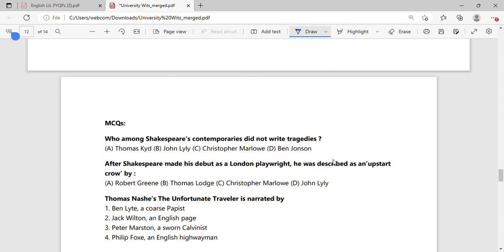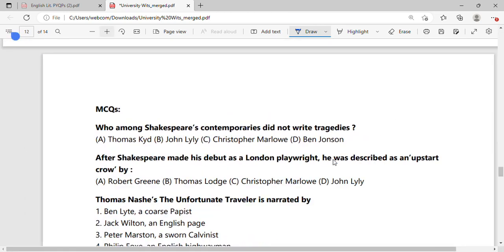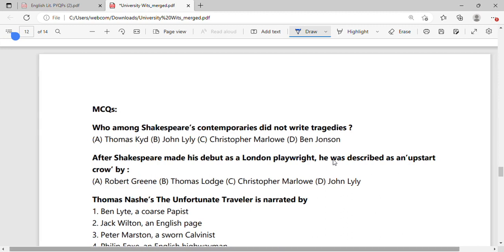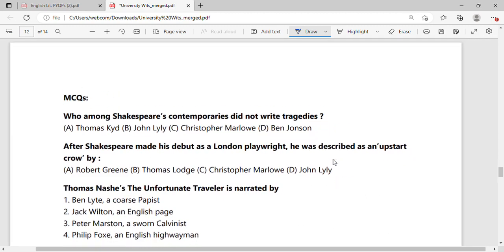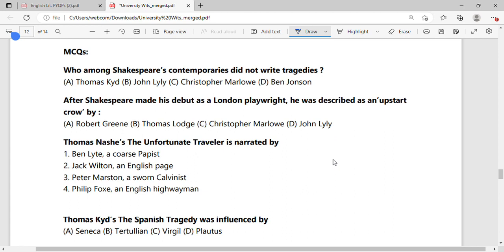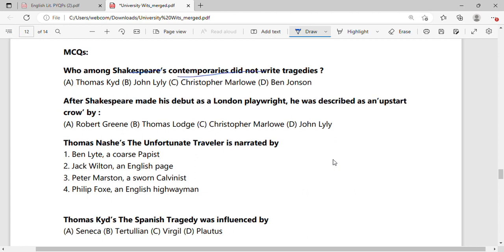Now we have the MCQs, the most interesting part. Alright, so let's start with it. The first one: who among Shakespeare's contemporaries did not write tragedies? Who did not write tragedies? John Lyly, we said that he was humorous. It was an easy guess for all of us. So, he's the one who did not write tragedies. What he wrote was romantic prose, Euphues, the Anatomy of Wit.